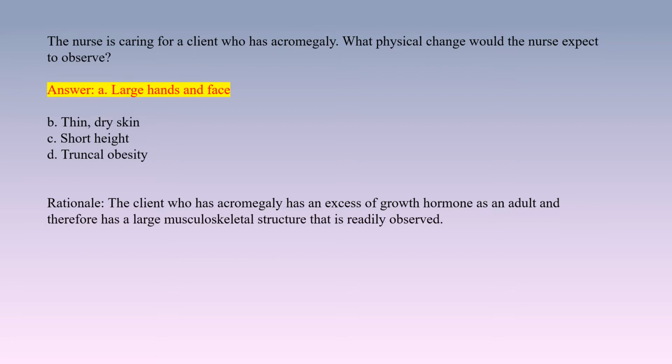Answer. A. Large hands and face. Rationale. The client who has acromegaly has an excess of growth hormone as an adult and therefore has a large musculoskeletal structure that is readily observed.